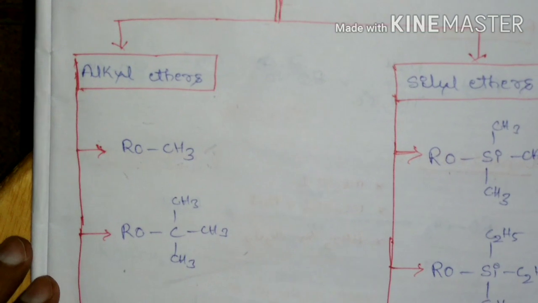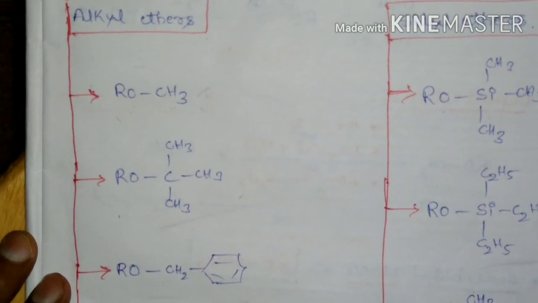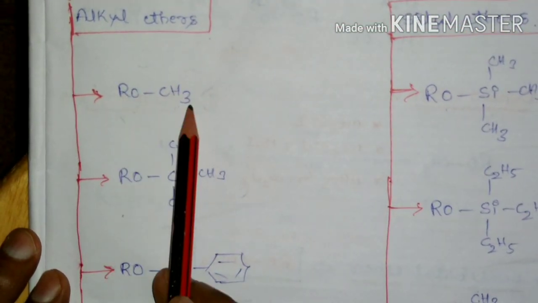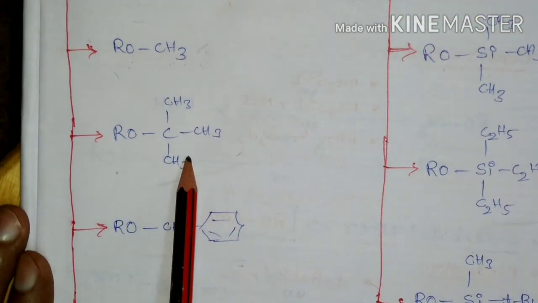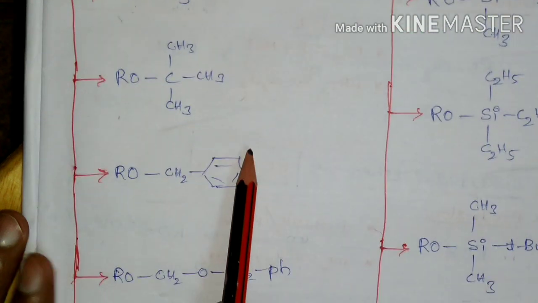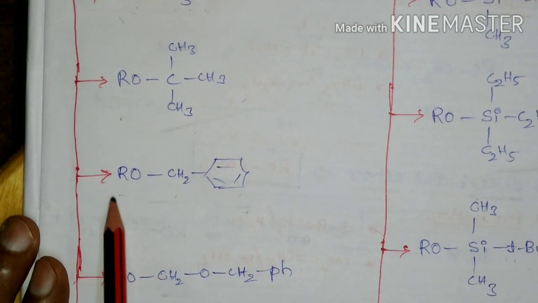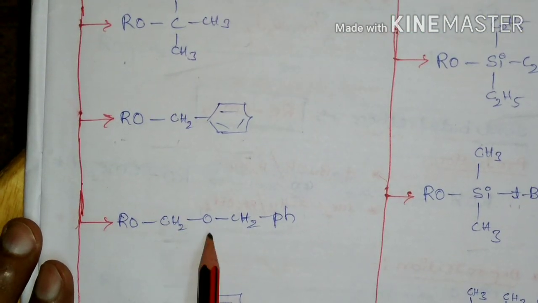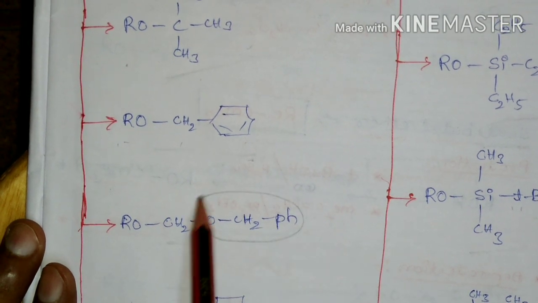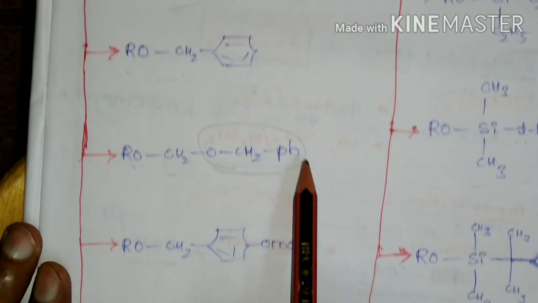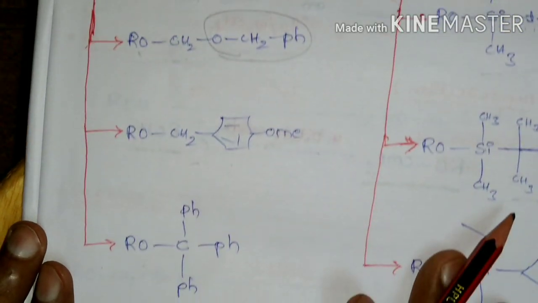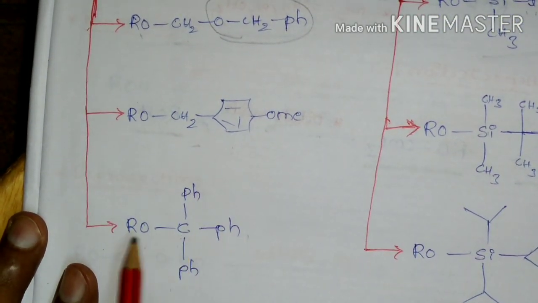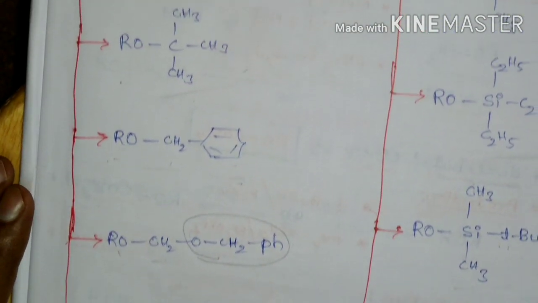So here is the list of alkyl ethers. Alcohol can be protected as methyl ether. Alcohol can also be protected as tertiary butyl ether, benzyl ether, benzyl oxy methyl ether, para-methoxy benzyl ether, and triphenyl methyl ether. So these are the important alkyl ethers.